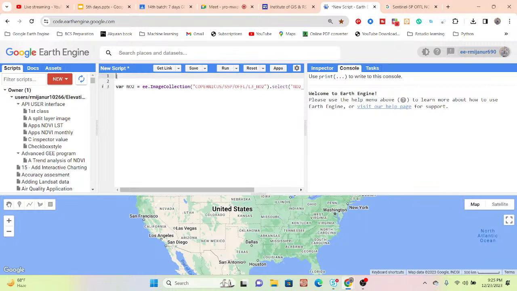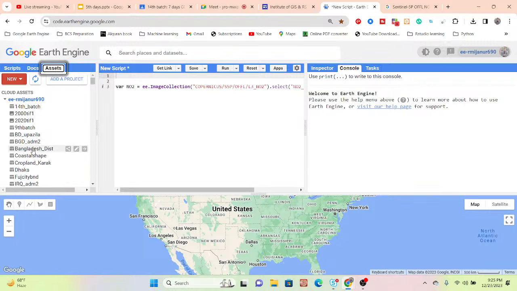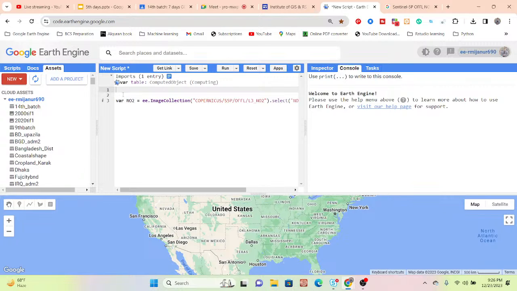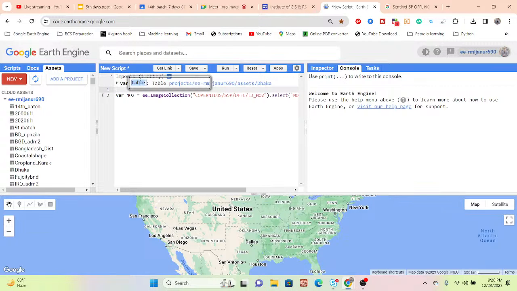I simply import the boundary of Dhaka and give this shapefile the variable name ROI. I need this dataset only for the boundary of Dhaka city. I simply use filterBounds with ROI,